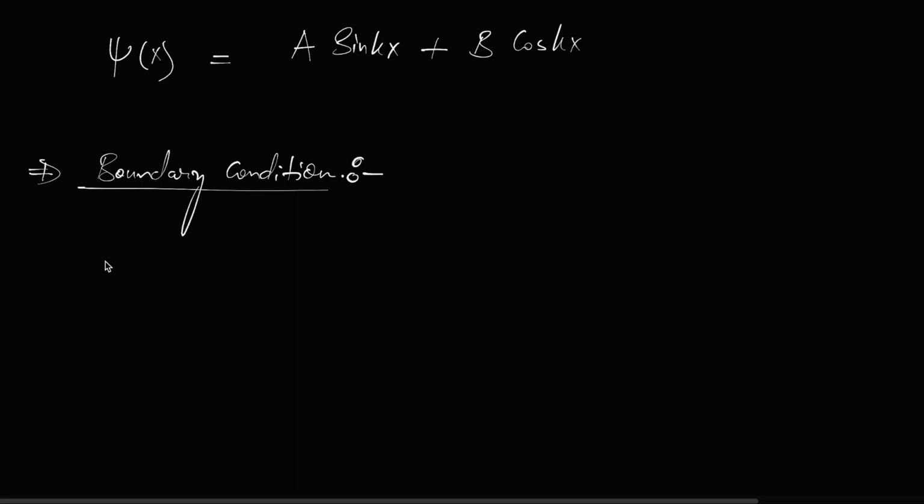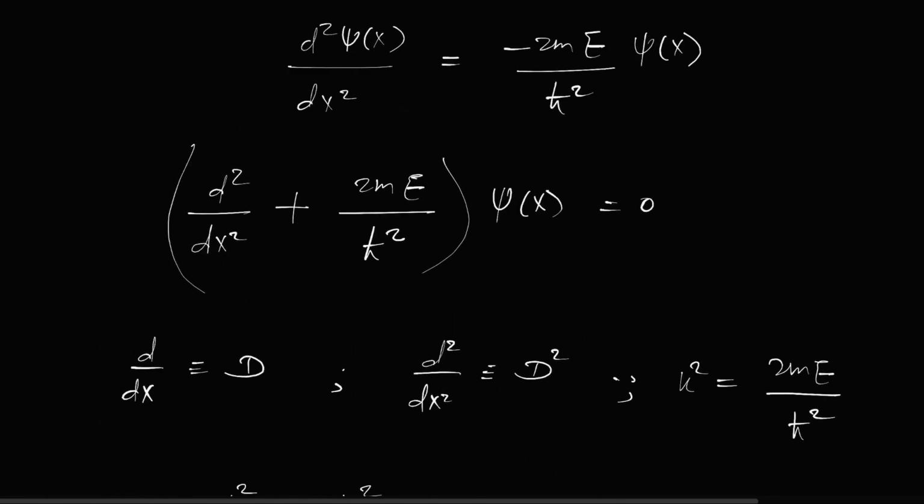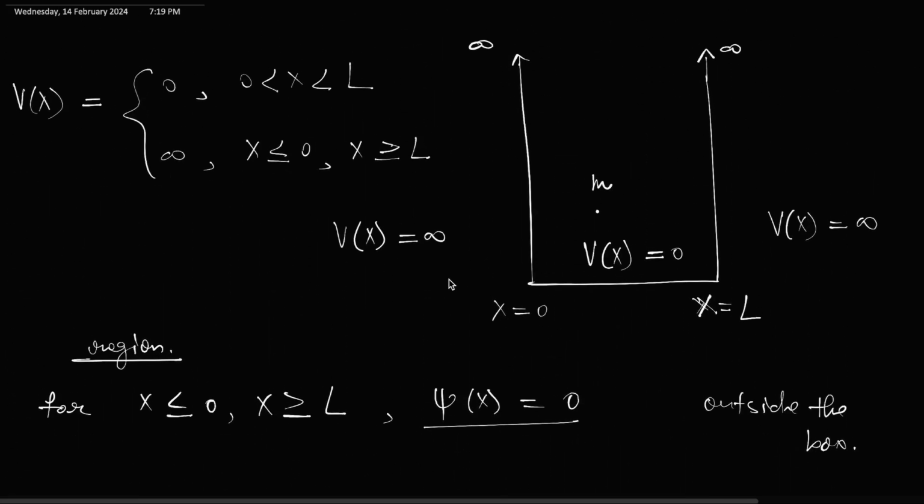And these boundary conditions will also tell you where the wave function has to become 0, in order to bring the physicality into the problem. For example, we already know that outside here the wave function is 0, outside region.